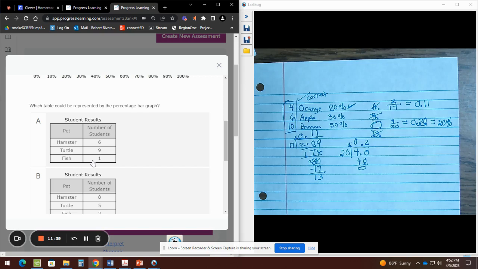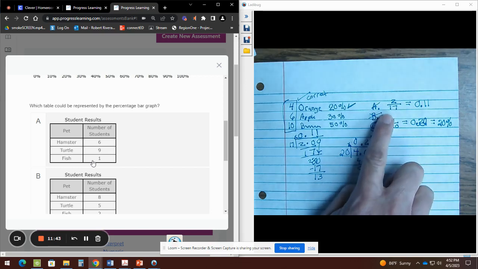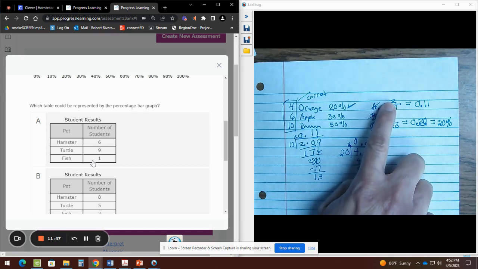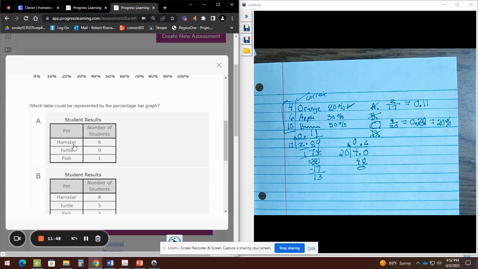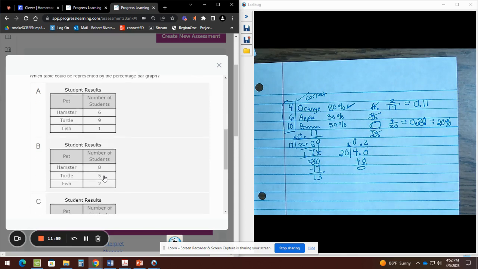Try to eliminate the dumb ones, and then of course, once you find the good ones, create a fraction out of the table. Whomever you decide to use, if you decide to use the hamster, so 6 is gonna go on top. That bottom is always your total amount of the table, and then you just change fraction to decimal to percent, and you should be able to find the answer.